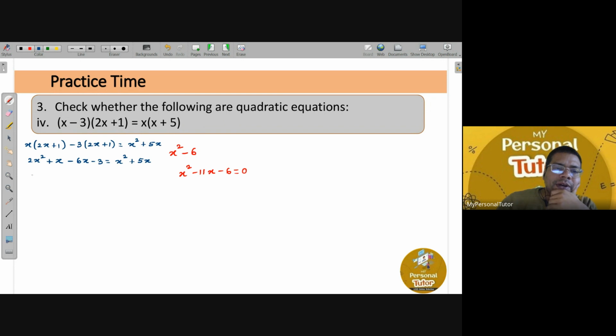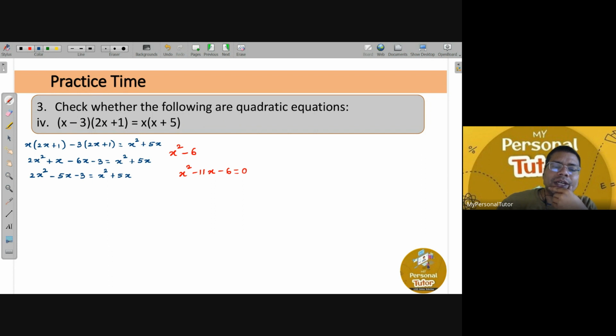Now, if you simplify it, this 2x square is as it is. This x minus 6x is minus 5x. And this minus 3 is as it is. That is equals to x square and plus 5x is as it is. Now, what happens? This x square from the right hand side, I will bring on the left hand side.